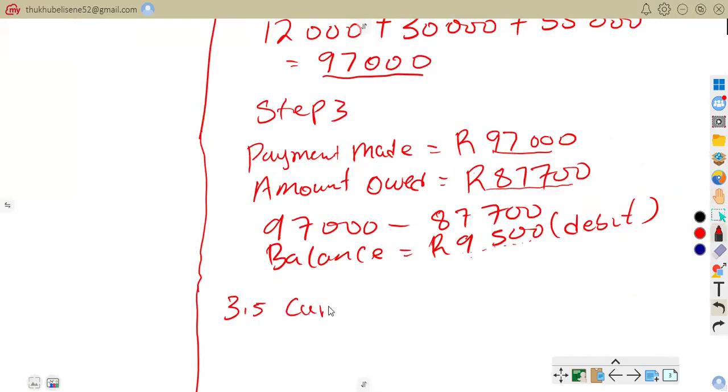So we are going to say current assets. So that's that. Now we have to move on to question 3.6. So let us go to 3.6.